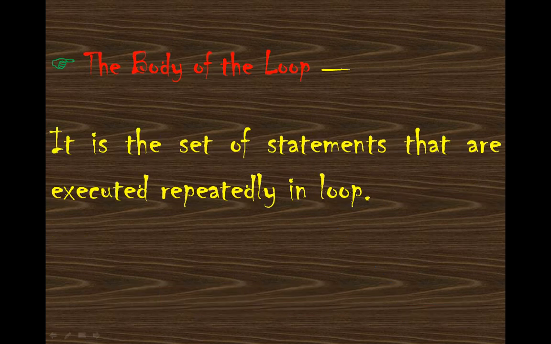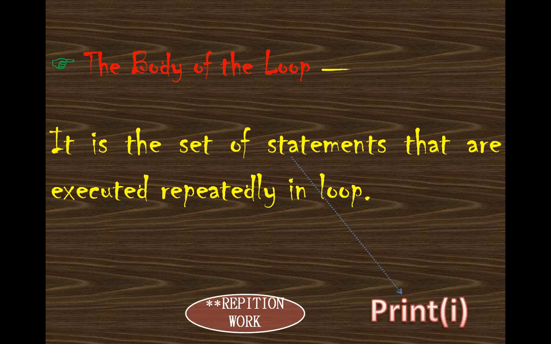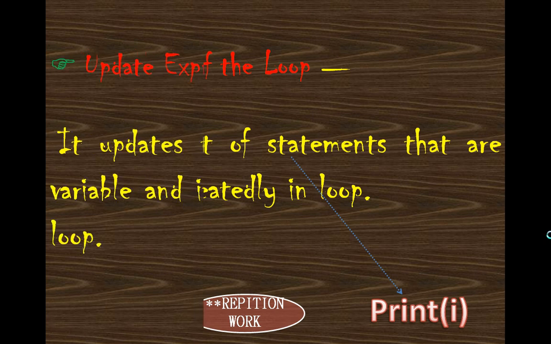Then is the body of the loop. That means the body of the loop is the part where you have to keep your repetition work. It is the set of statements that are executed repeatedly in a loop. In this case, suppose I have to print I. That means print I is the statement which has to be repeated. That means repetition work is kept here.